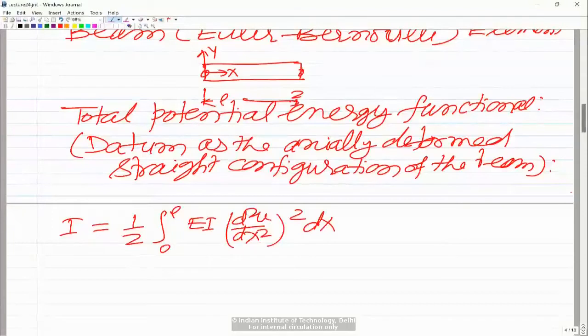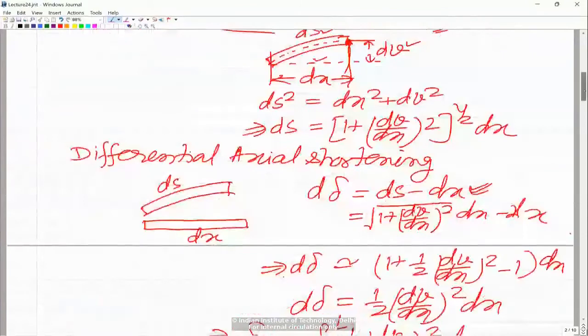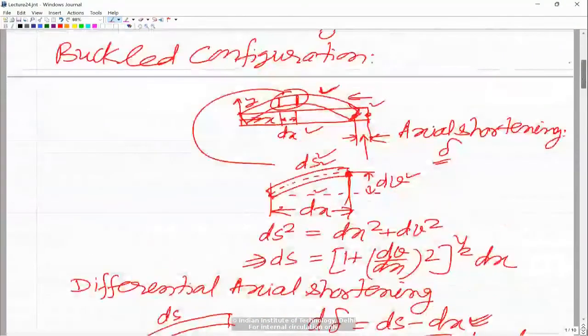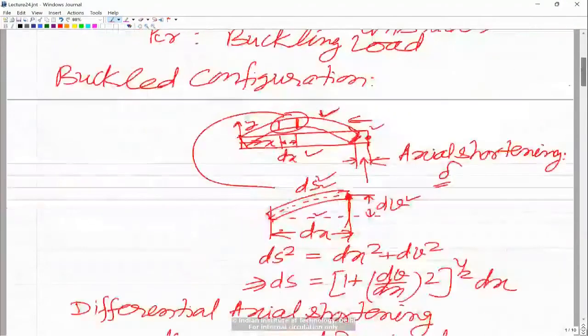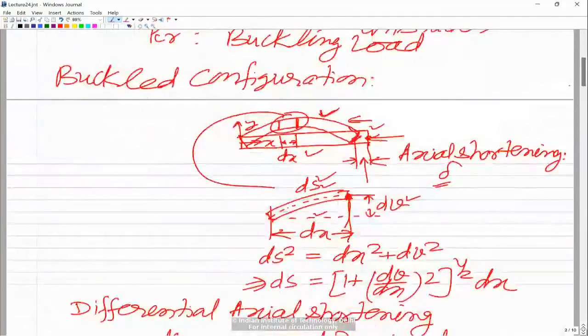Now the additional part is the work done by this force P. If you see, this force P is applied, and in the direction of force P there is a displacement by an amount delta. So the work done by P is P delta, which is positive, so the potential would be negative.